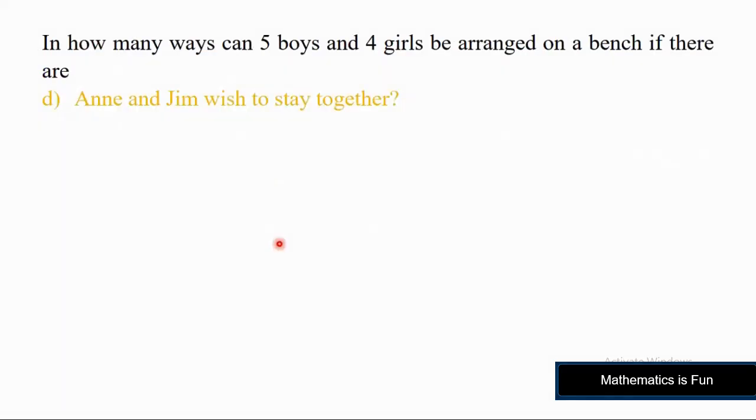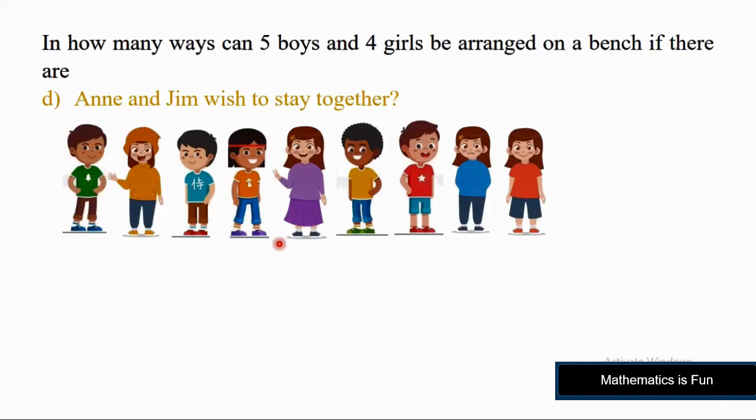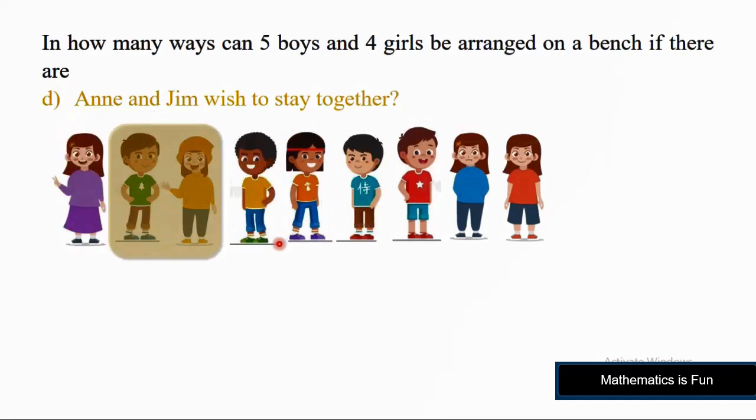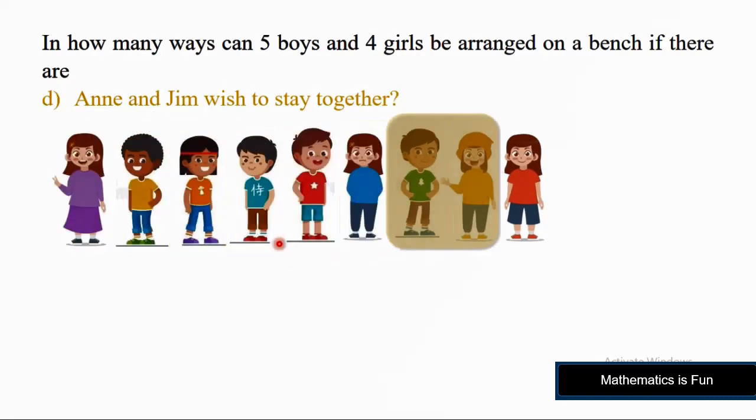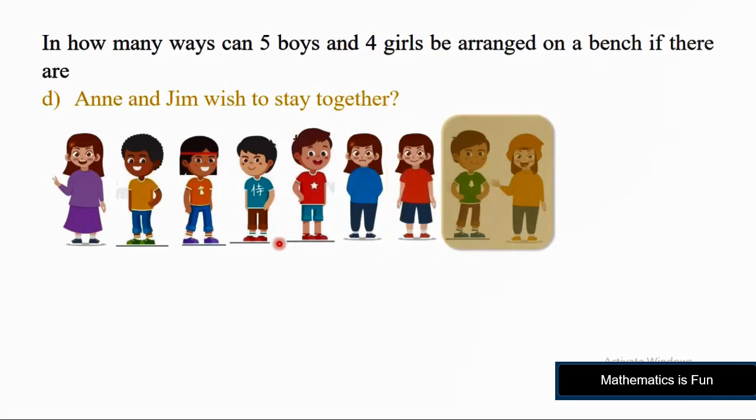In how many ways can 5 boys and 4 girls be arranged on a bench if Annie and Jim wish to stay together? Here we have to arrange 5 boys and 4 girls, where one boy and one girl, named Annie and Jim, wish to stay together. They can sit at different places on the bench but they have to stay together.